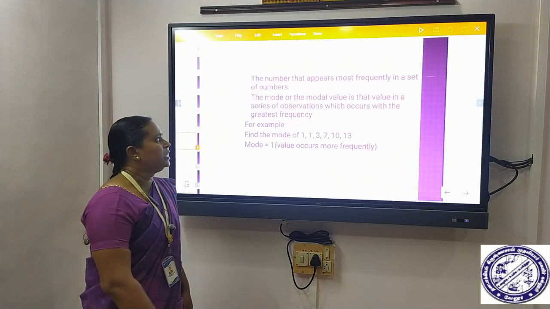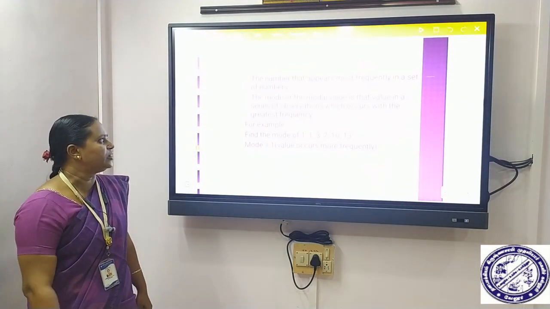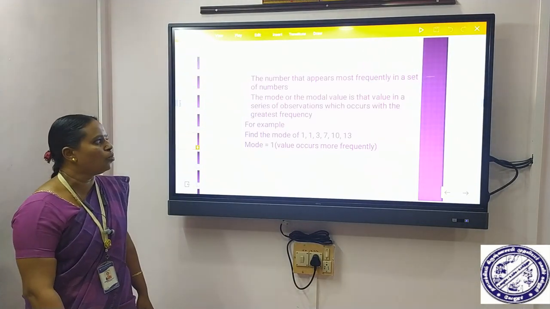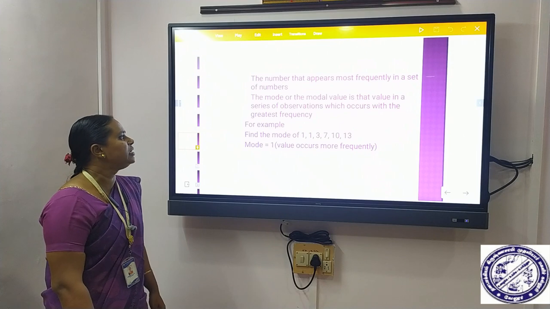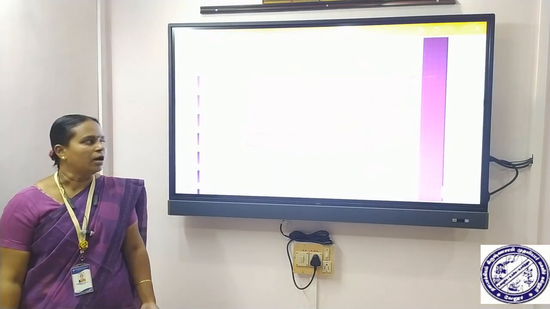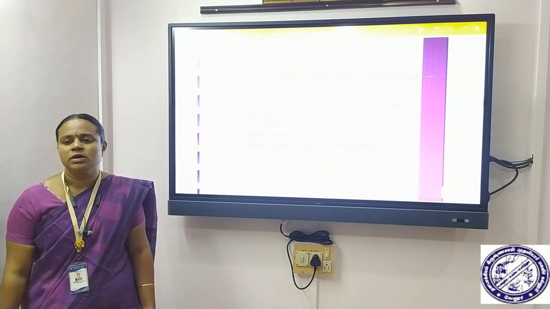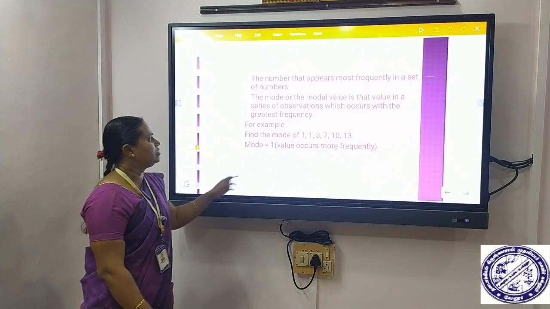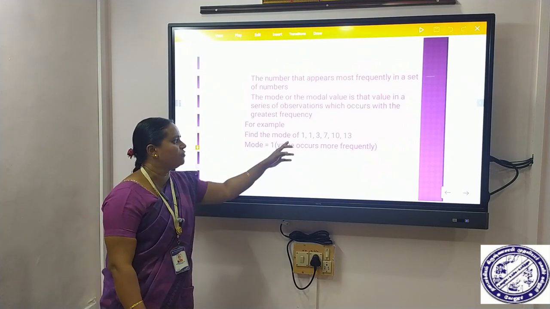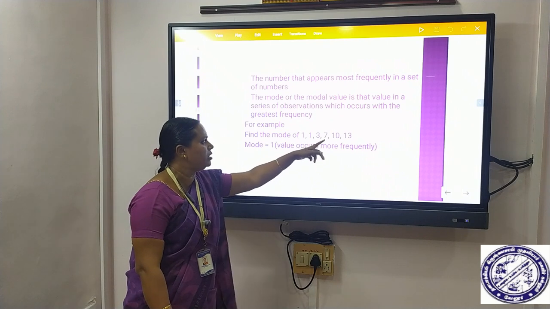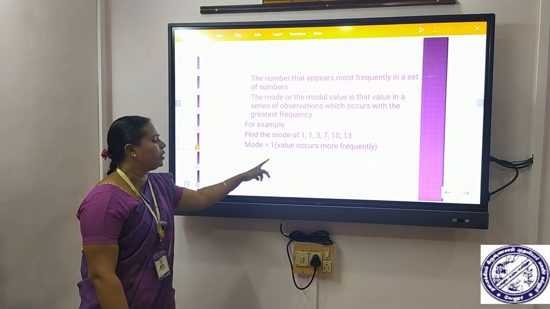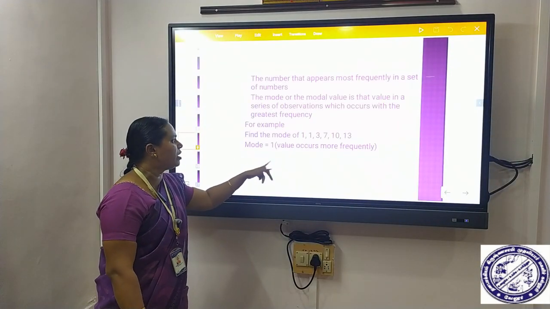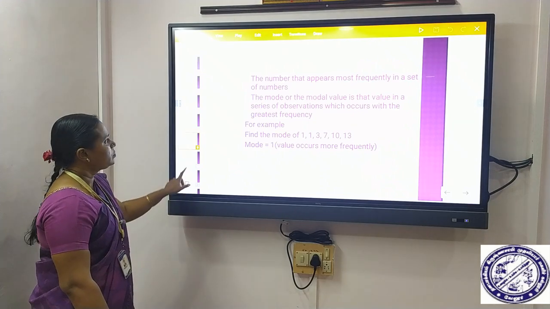Next we have mode. The mode, or sometimes the modal value, is the number that appears most frequently in a set of numbers. It is the value in a series of observations which occurs with the greatest frequency. For example, to identify the mode of the set of numbers 1, 1, 3, 7, 10 and 13, the mode value is 1 because 1 is repeated 2 times. So we say the mode is 1 for the given observation.